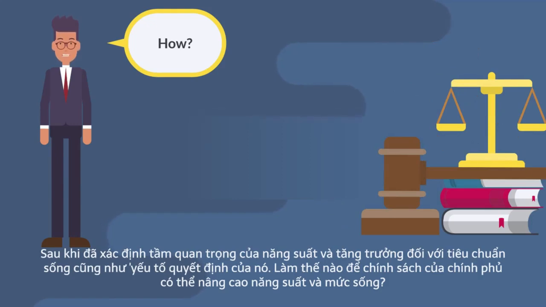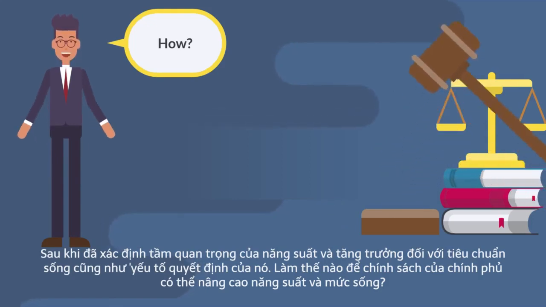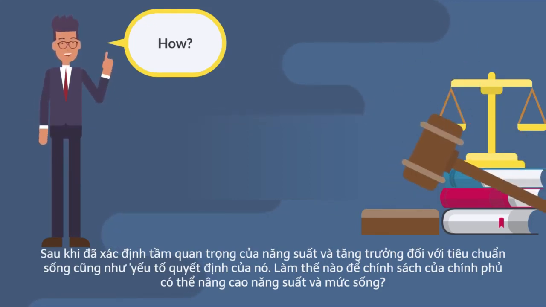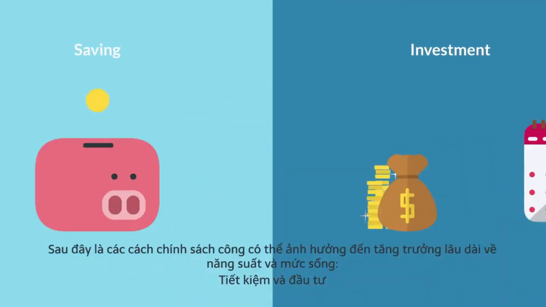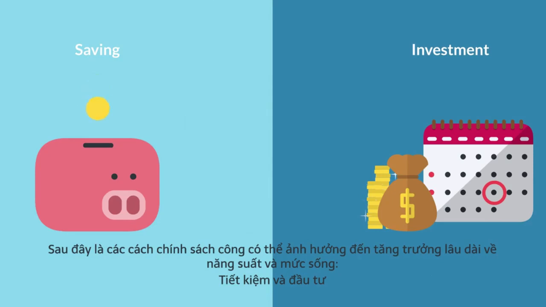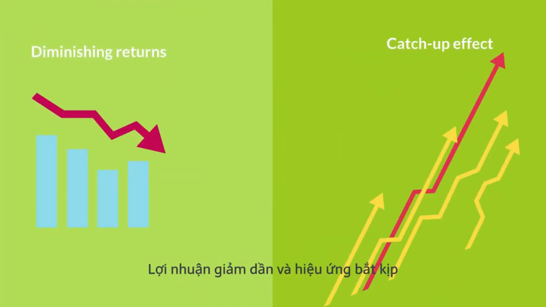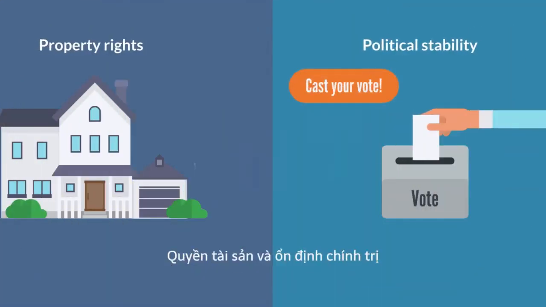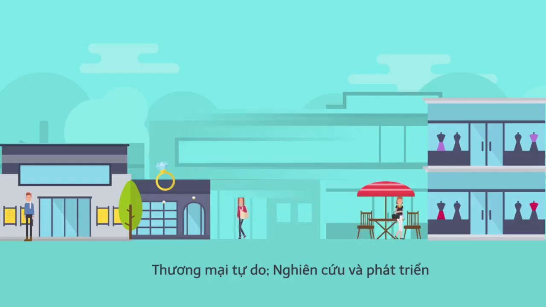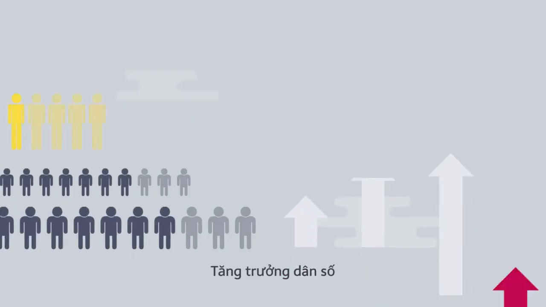After we have determined the importance of productivity and growth to the standard of living as well as its determinants, how can government policy raise productivity and living standards? The following are the ways public policy can affect long-run growth in productivity and living standards: saving and investment, diminishing returns and a catch-up effect, investment from abroad, education, health and nutrition, property rights and political stability, free trade, research and development, and population growth.